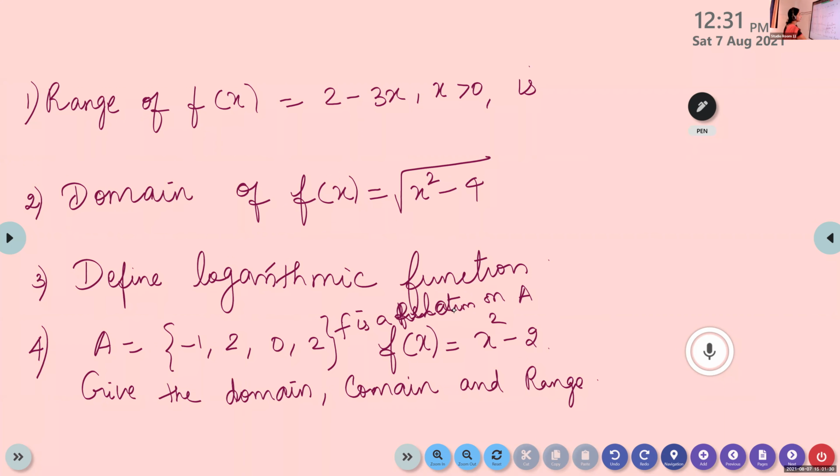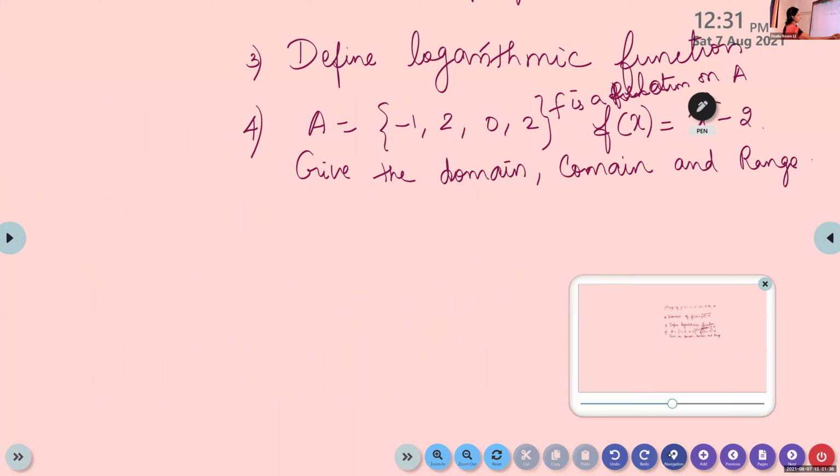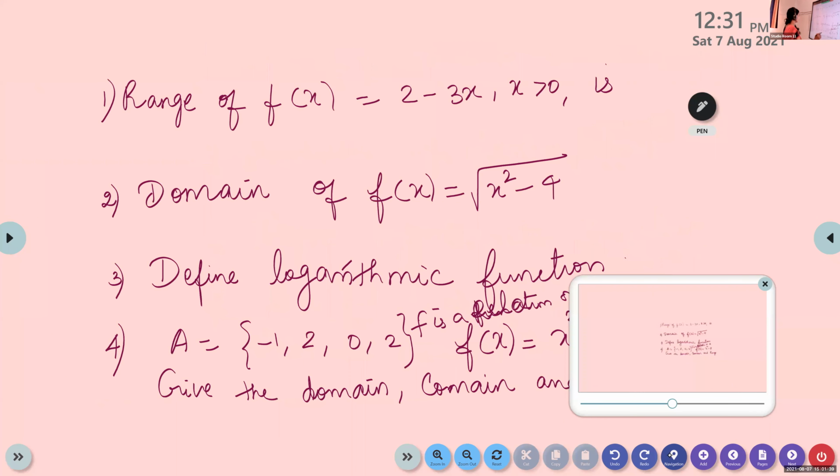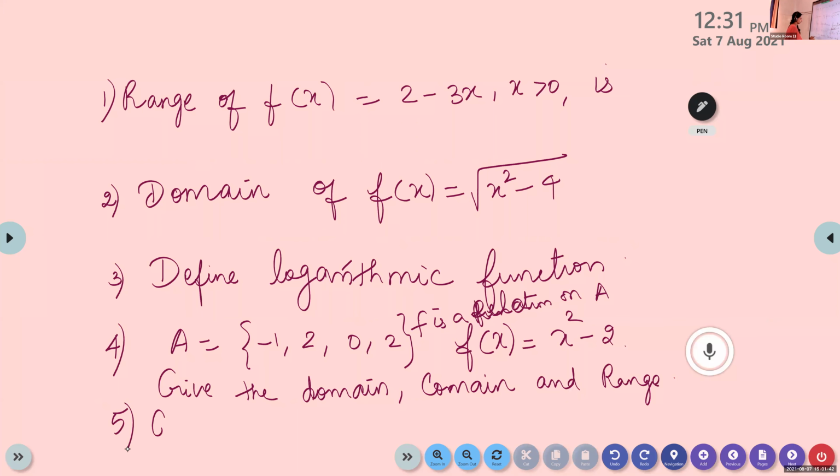Okay, then fifth one, start answering. Give the domain of f of x is equal to x plus 7 by x square minus 8x plus 12. No need to write the questions. These are all 1 mark questions. Start answering. 5 questions, 5 marks.